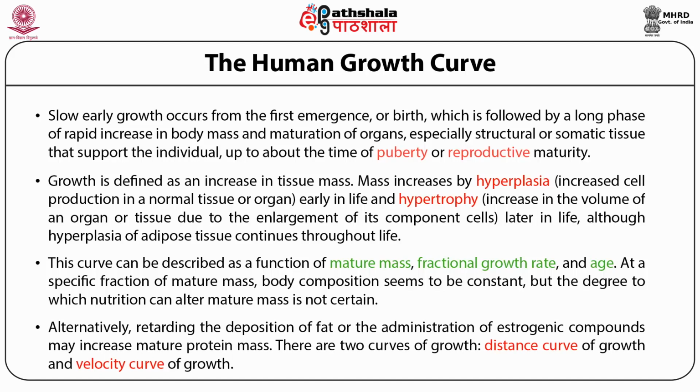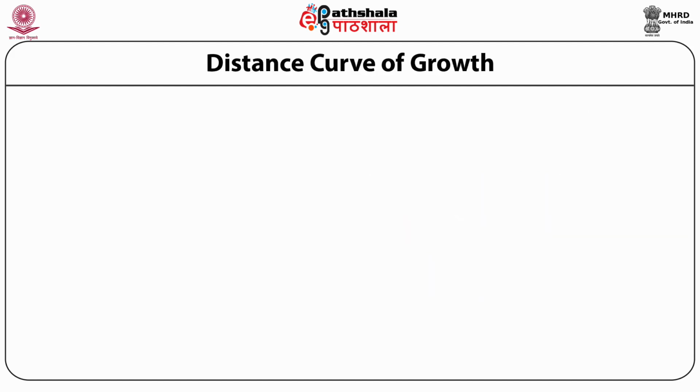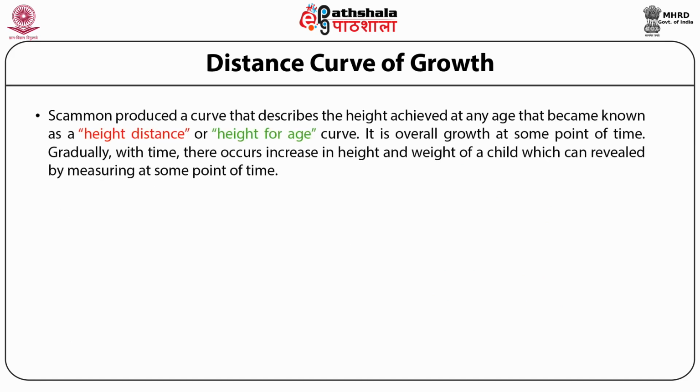There are two curves of growth: the distance curve of growth and the velocity curve of growth. Distance curve of growth. Scammon produced a curve that describes the height achieved at any age that became known as the height distance or height for age curve. Gradually, with time, there occurs an increase in height and weight of a child, which can be revealed by measuring at some point of time.